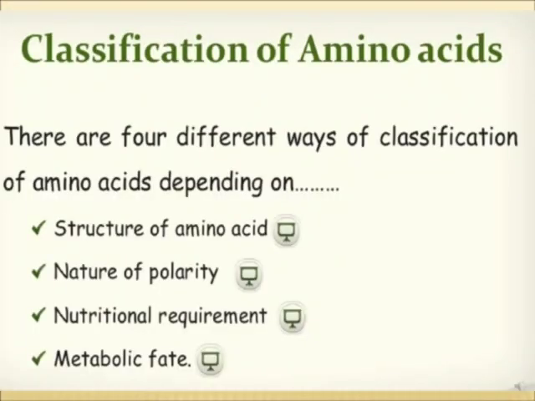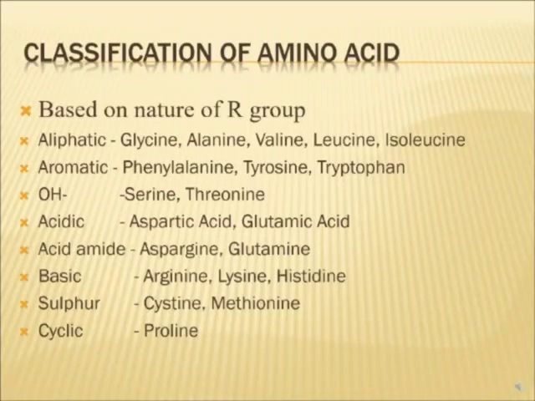How do we classify amino acids? We classify amino acids in 4 different ways, depending upon their structure, their polarity, their nutritional requirement, and also their metabolic fate. Depending upon their structure, the nature of R group, they can be aliphatic, that is the R group is an aliphatic chain, which can be a hydrogen, a methyl group, isomethyl group, ethyl group. 5 such amino acids are there: glycine, alanine, valine, leucine and isoleucine.